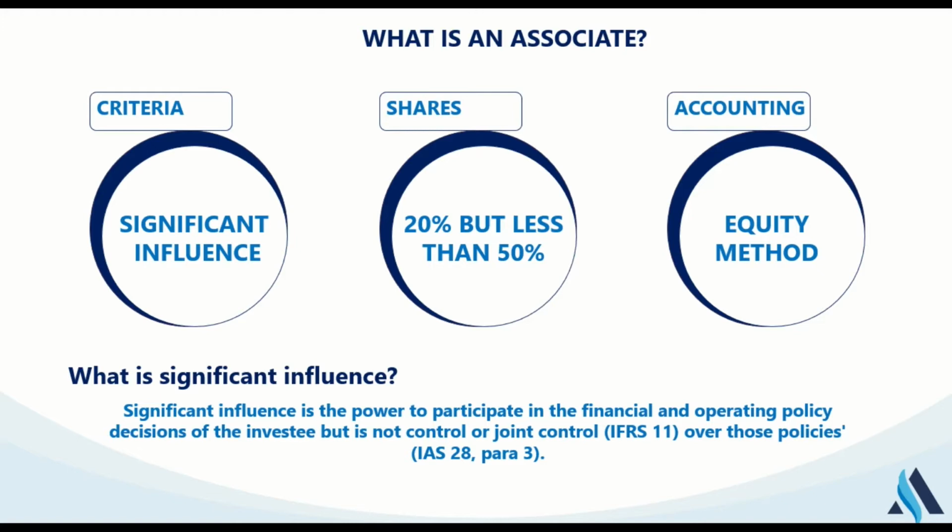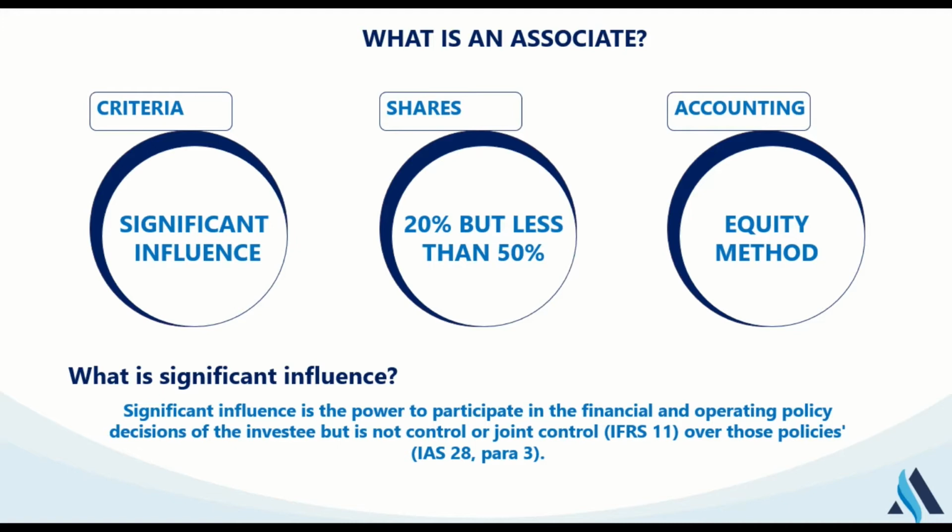And the standard also says it is not joint control. IFRS 11 talks about joint arrangements, which looks at a situation whereby two or more companies have joint control. And what do we mean by joint control? Joint control is a situation whereby all the parties involved must make a unanimous decision for them to do something. So IFRS 11 talks about accounting treatment for joint operation and joint venture.